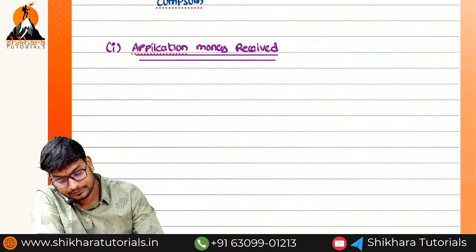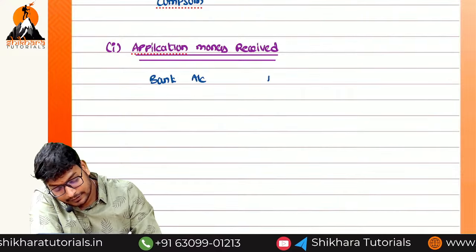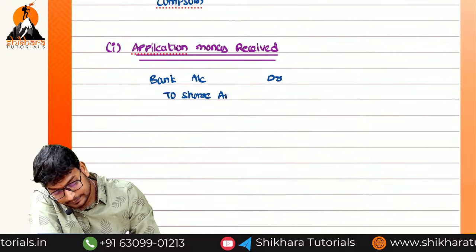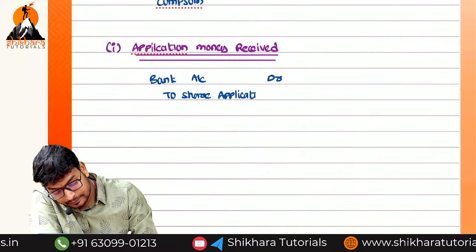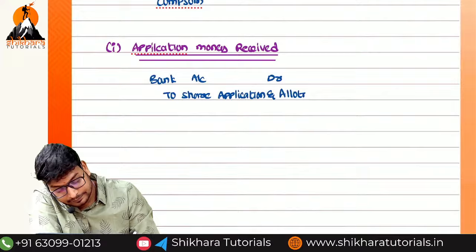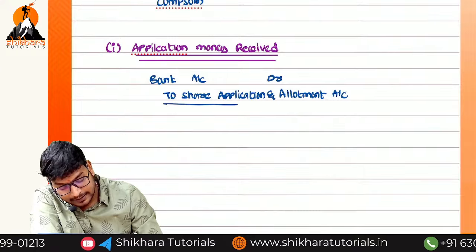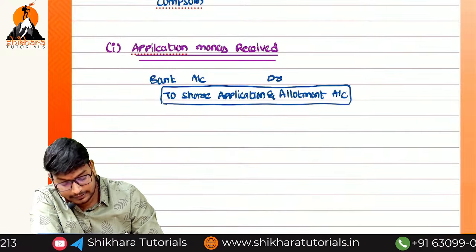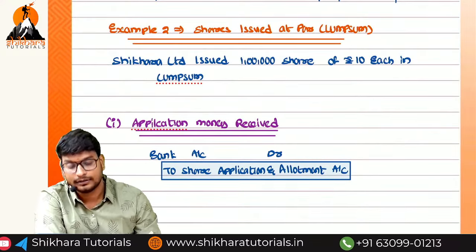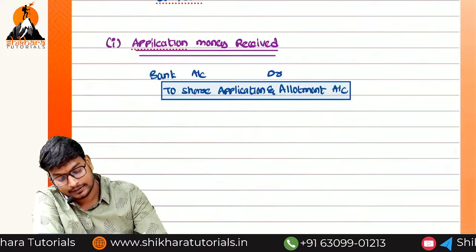So what is the entry? Bank account debited to share application and allotment account. Okay? Remember, highlight this one, share application and allotment. How much amount are we going to receive? The total amount, 1 lakh into 10, that is equal to how much? 10 lakh rupees.